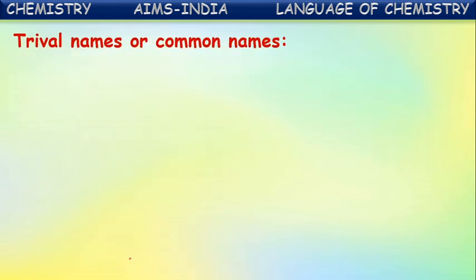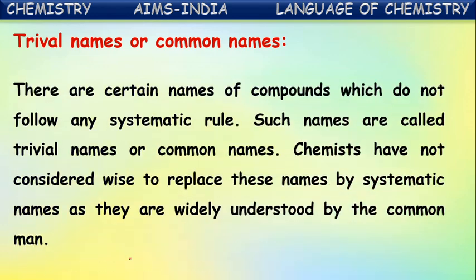Okay. There are some tribal names also, or common names. We have seen naming compounds using systematic rules, but some compounds have tribal names or common names. There are certain names of compounds which do not follow any systematic rule. Such names are called tribal names or common names. Chemists have not considered it wise to replace these names with systematic names as they are widely understood by the common man. Yes, we use some common names or tribal names for certain compounds.